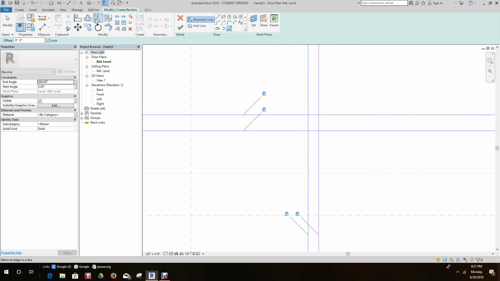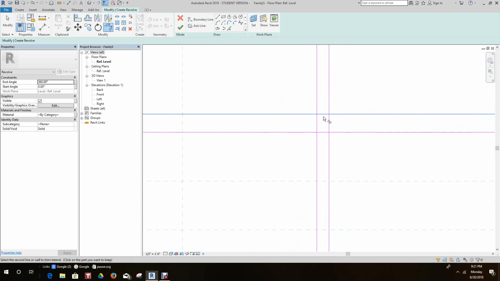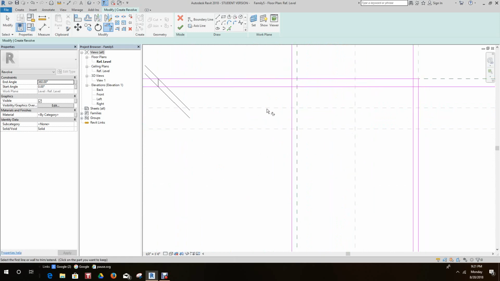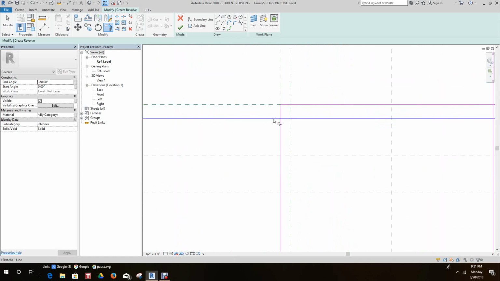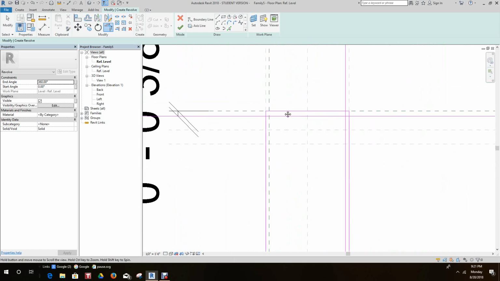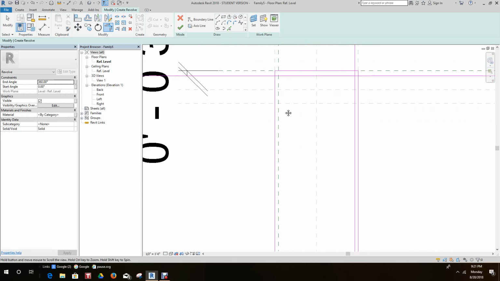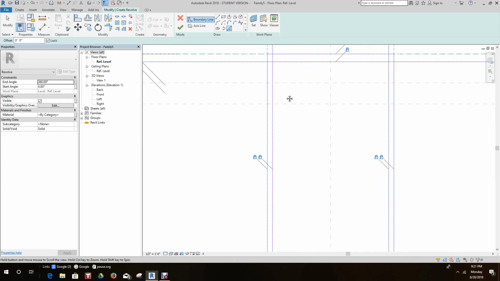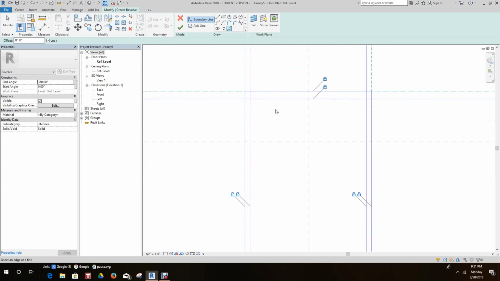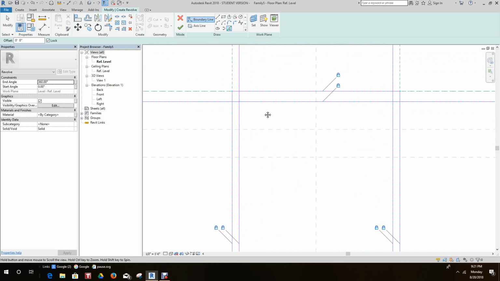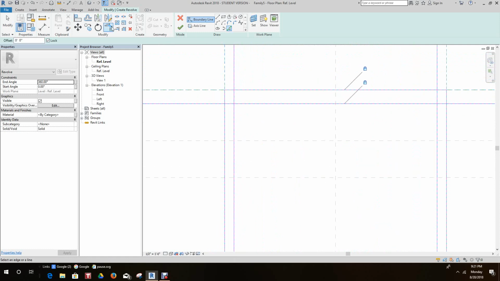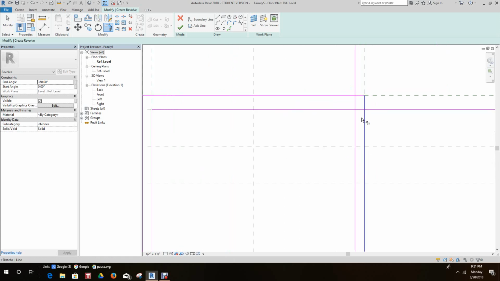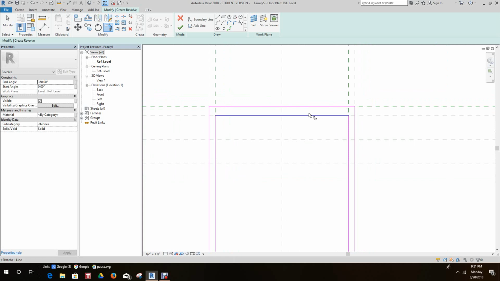Let's trim this, trim here. Uh-oh, we need another line here. Sorry. So let's just pick this line right here. And then we'll trim this out. And we'll trim this. Okay.